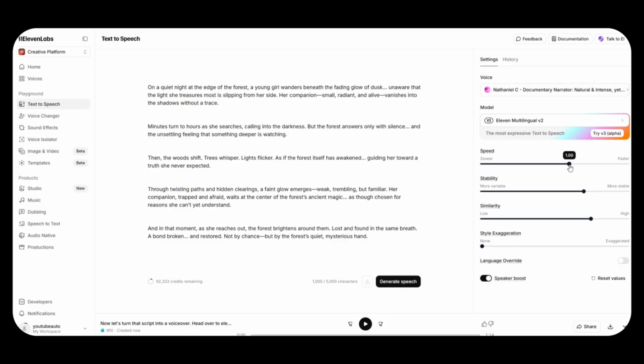Once you've selected your voice, check the settings. Set stability to 50% and clarity to 75%. This gives you a natural-sounding voiceover that doesn't feel robotic. Click Generate and let it process. Once it's done, you'll get a preview. When you're happy with it, download the MP3 file.